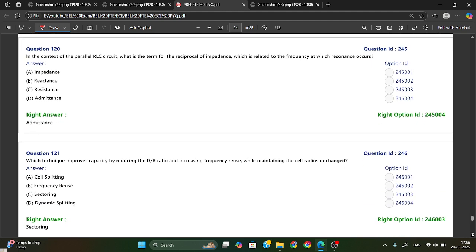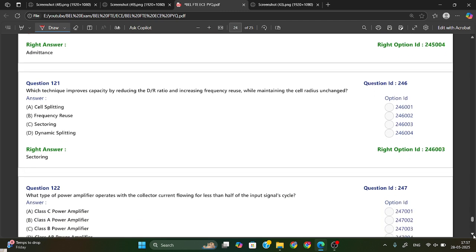In the context of a parallel RLC circuit, what is the term for the reciprocal of an impedance? Reciprocal of impedance means what? Reciprocal of impedance Z, which is related to the frequency at which resonance occurs. So the reciprocal of impedance is called Y. Y is what? Admittance. Option D is your right answer.